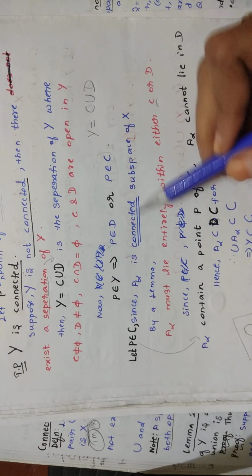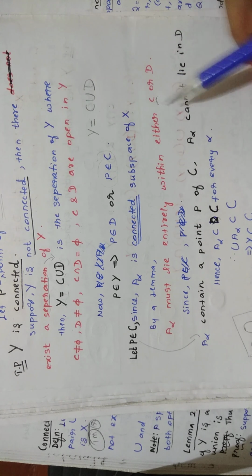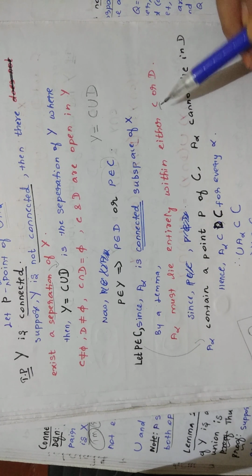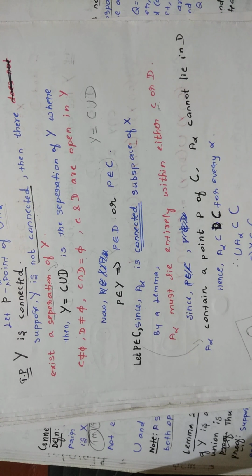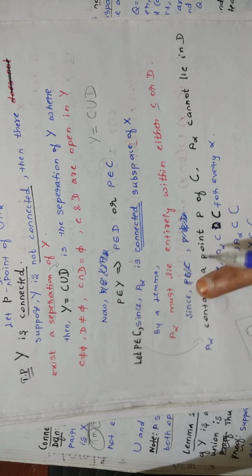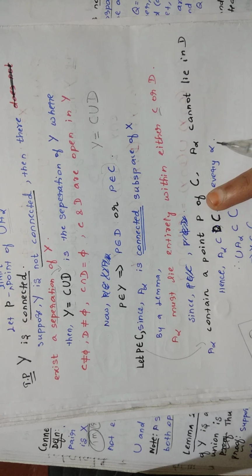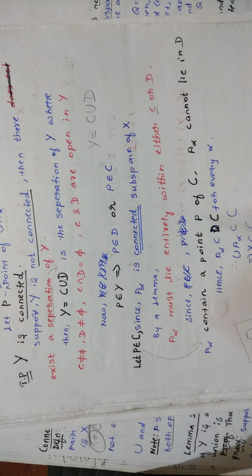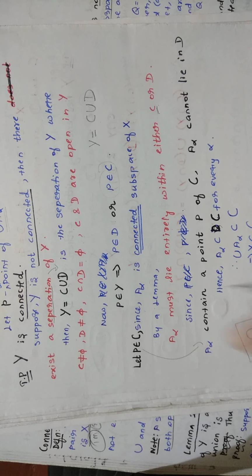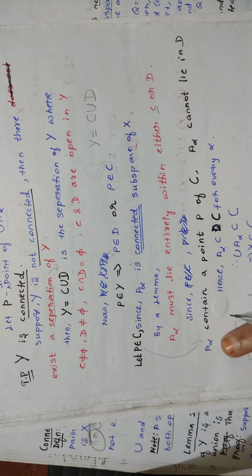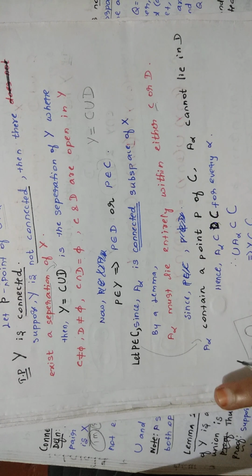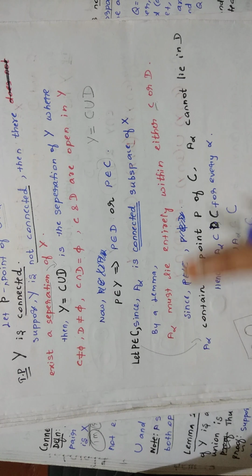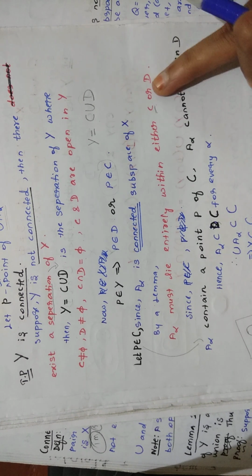Here you have A alpha as a connected subspace of capital X. Also here you have open sets C and D. So by that lemma you are writing A alpha must lie entirely within either C or D. Now, since A alpha contains a point P of C, A alpha must lie entirely within C or D, right?